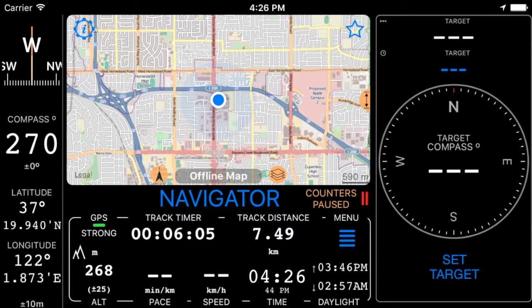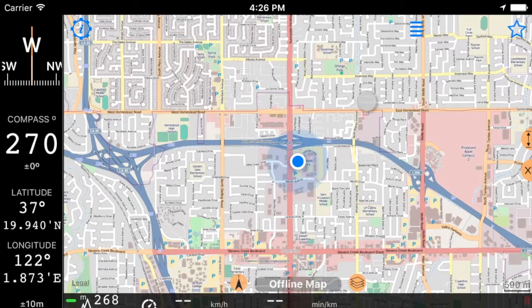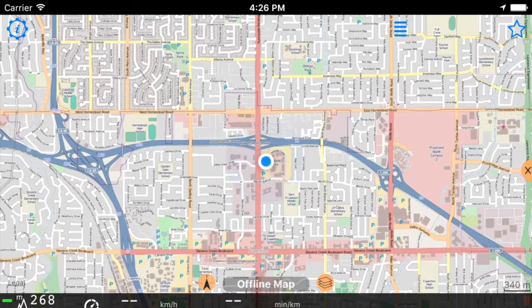Let's switch to full map screen mode. Tap on the full map screen button and then again to make the map even bigger. I'm currently using an offline pre-downloaded map, but as I'm at home, let me just use the online satellite map option. It might be better for planning the road.